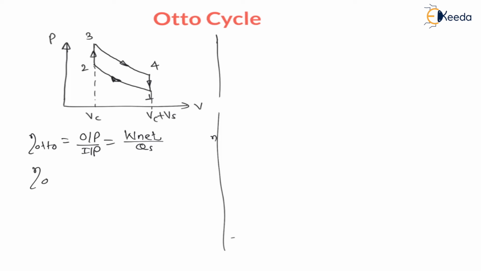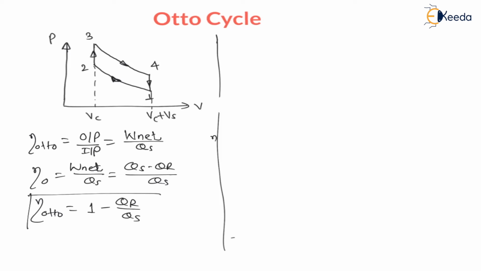Therefore efficiency of Otto cycle is net work output divided by heat supply, which is nothing but heat supply minus heat rejected divided by heat supply. Therefore efficiency of any cycle becomes 1 minus heat rejected divided by heat supply. This is how we can write efficiency of any cycle.